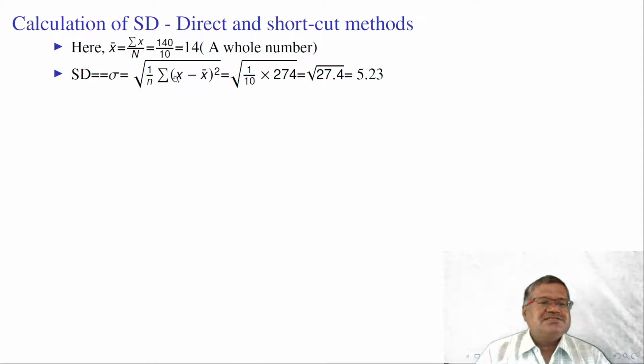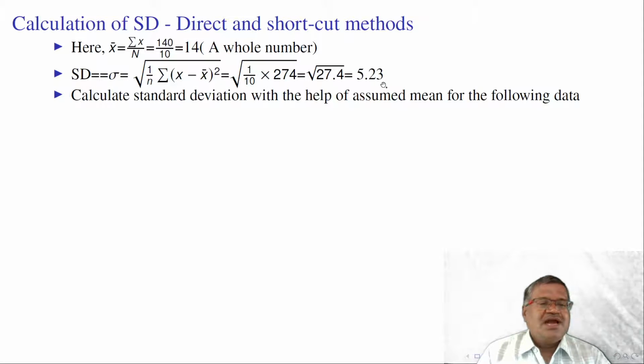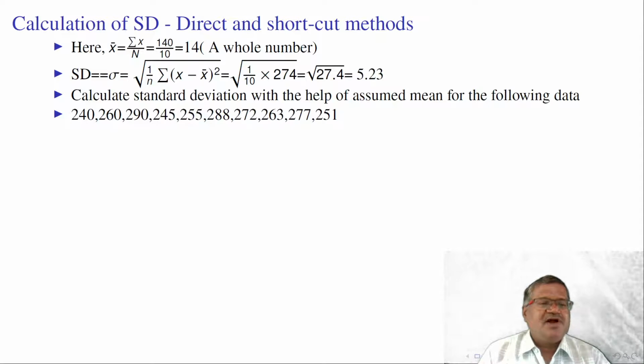Here we directly substitute the 1 by n into summation x minus x bar whole square 274, that is root of 27.4 is equal to 5.27. Calculate standard deviation with the help of assumed mean for the following data.